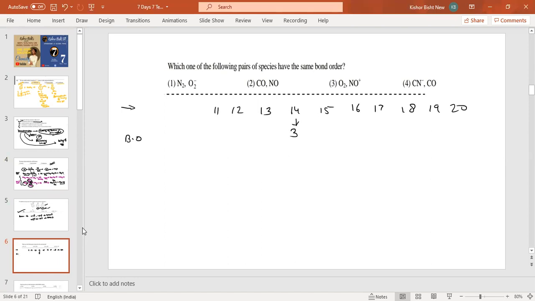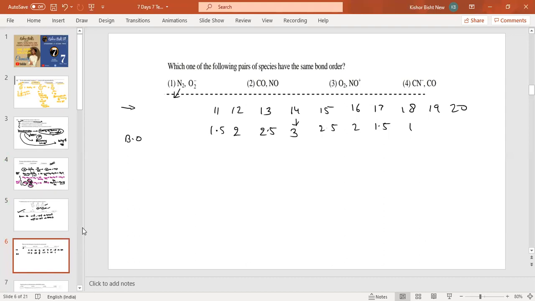Now decrease by 0.5: 2.5, 2, 1.5, 1 like that. This side you also do the same, decreasing by 0.5. Now you calculate the total number of electrons.